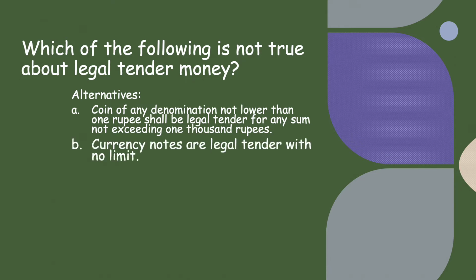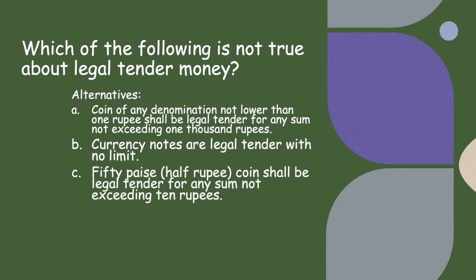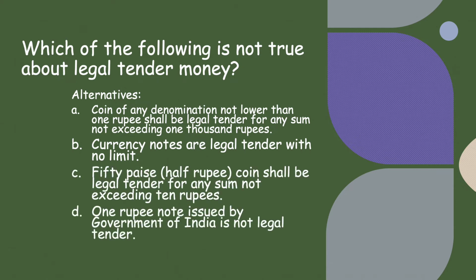A part is correct. B part is also correct. C part is also correct. D part, 1 rupee note issued by Government of India is not legal tender. This is incorrect because 1 rupee notes are also legal tender money. So the detailed explanation of them is in my previous video. You can go through that through the link in the description box.